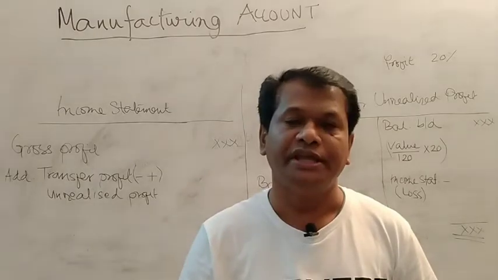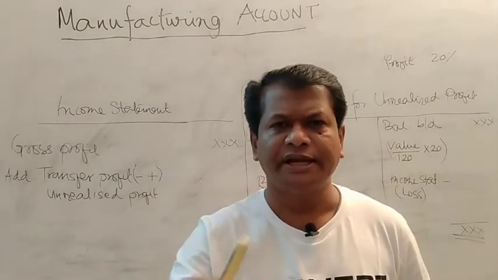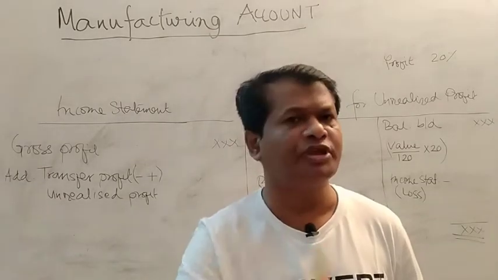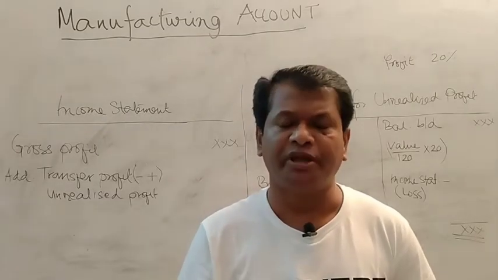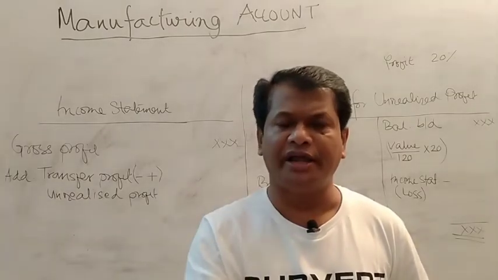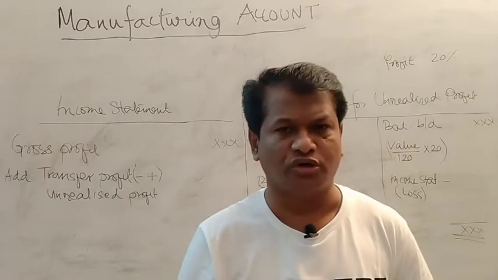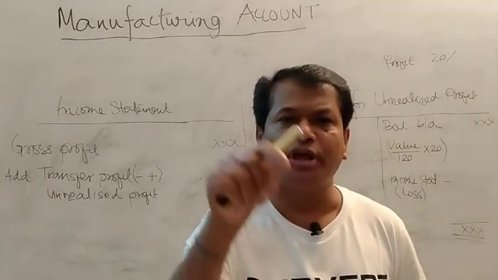Sometimes you are instructed, or you are given a problem, about the transfer price. Transfer price means the production cost with some profit added on. Maybe the company's policy is to make 20% profit on the production cost. So you have to add 20% on the production cost, which was calculated earlier. On that figure, you have to apply 20%.